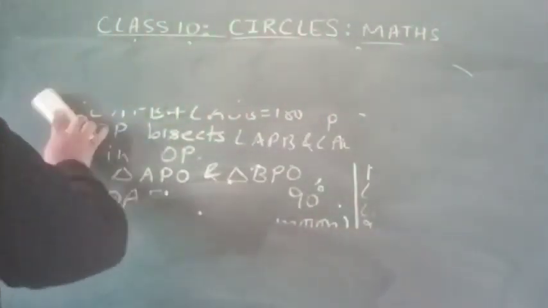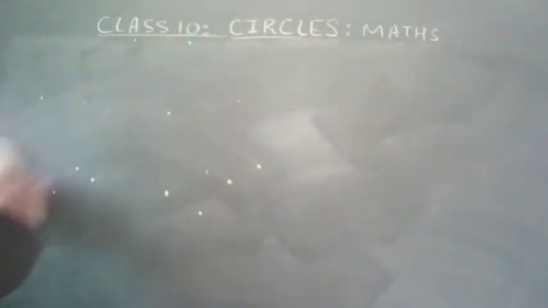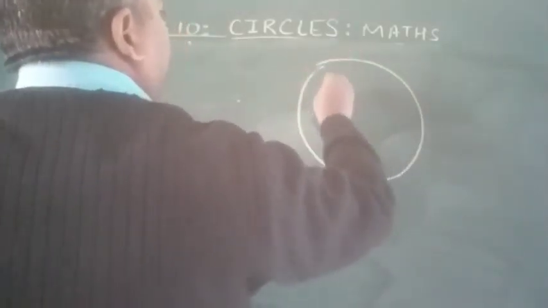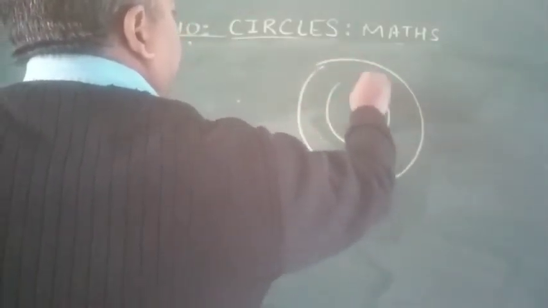The next question is the smallest question. This is one circle, and this is another circle.